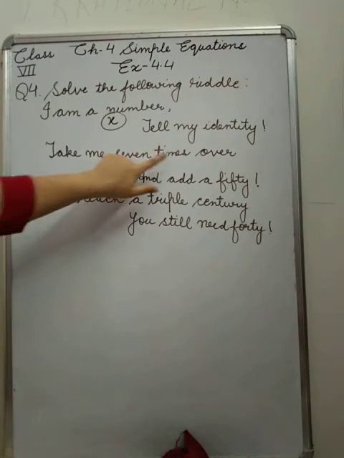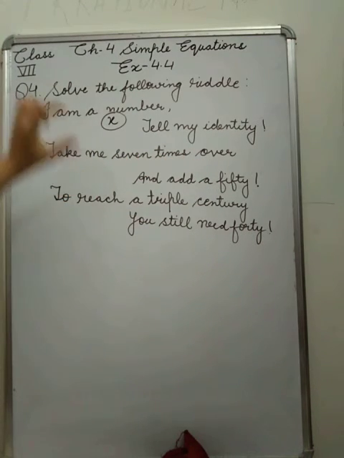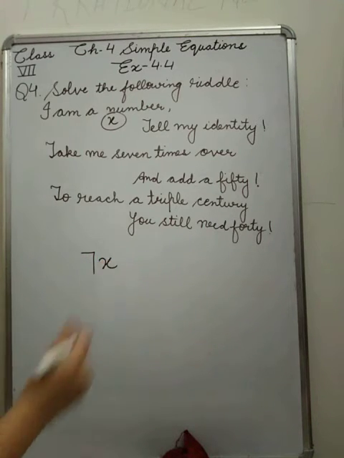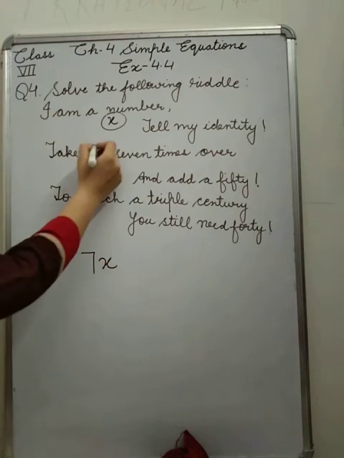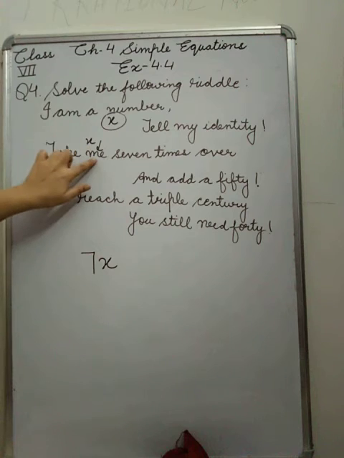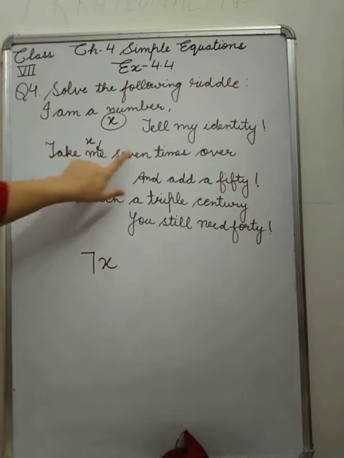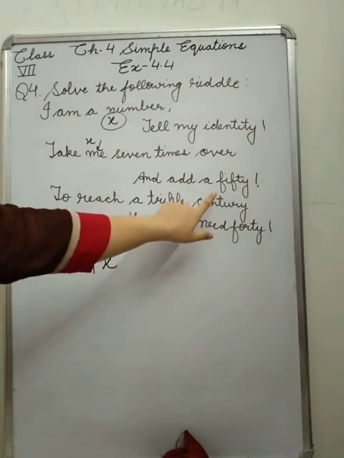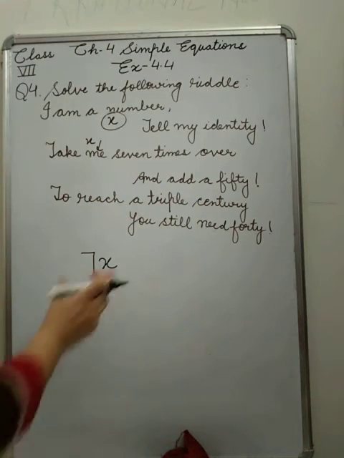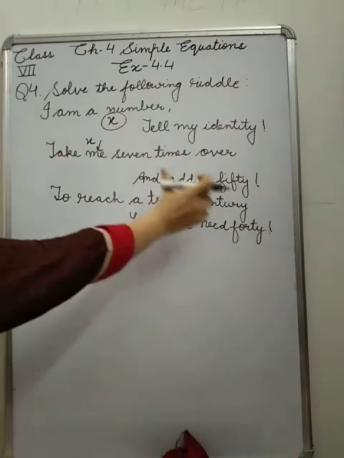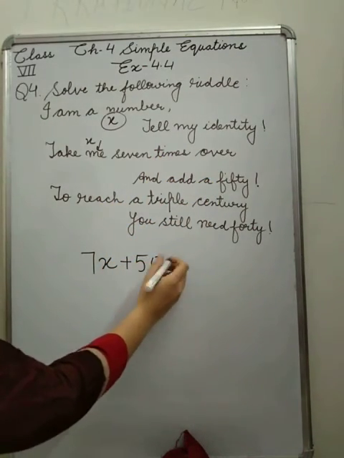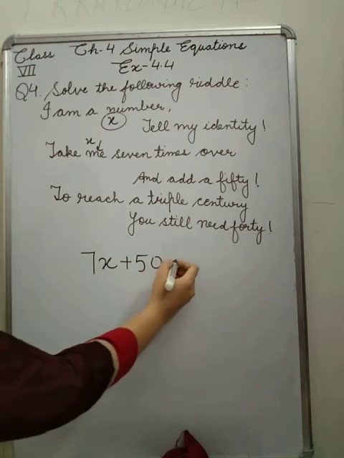Take me 7 times over. Take me, that means x, and take it 7 times. Now the next, and add a 50. Firstly take that 7 times over and then add a 50. Simply do whatever they are saying. Then add a 50. We have added.